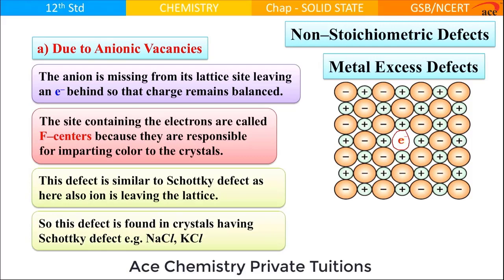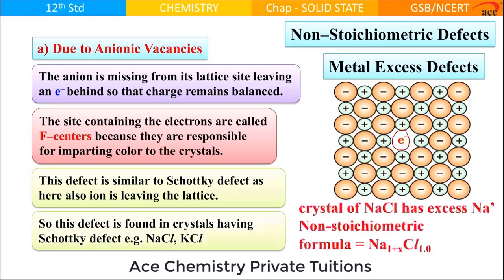Now, this is a vacancy, and vacancy is a speciality of Schottky defect. So these examples are found in Schottky defect crystal lattices like NaCl and KCl. Imagine if it is NaCl, then Na+ will be extra and Cl- will be fewer.